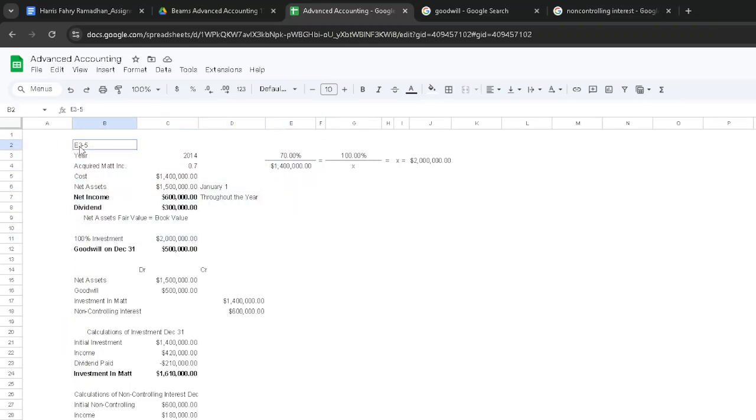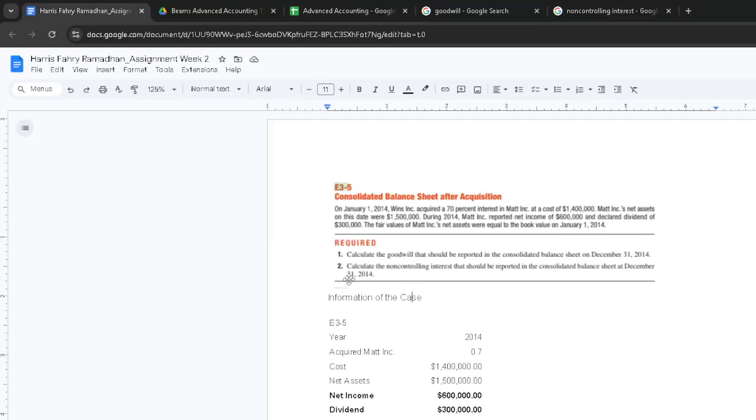So let's start with providing the information from the case. This is the year, 70% of ownership, the cost, net assets, net income, and dividend. Fair value equals book value. That's good. Oh yeah, I haven't discussed the requirements. We need to calculate goodwill and non-controlling interest, just so you know. You can see the question here.